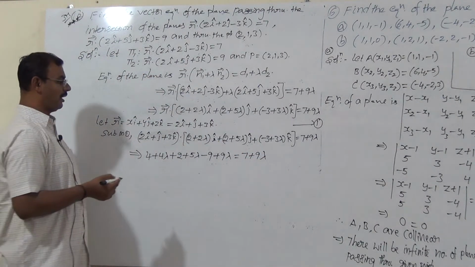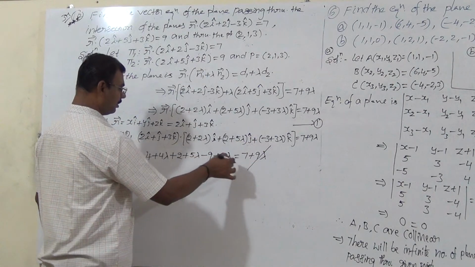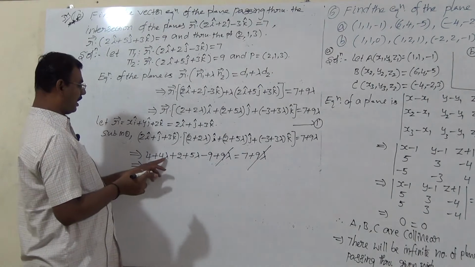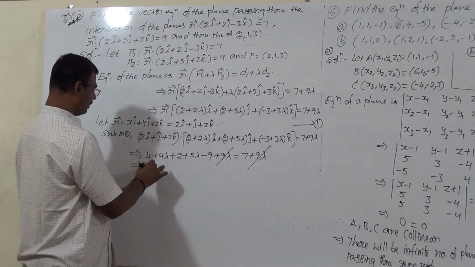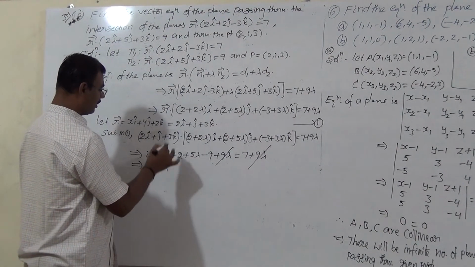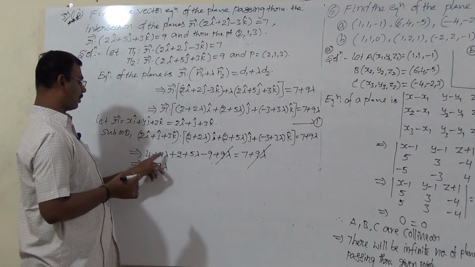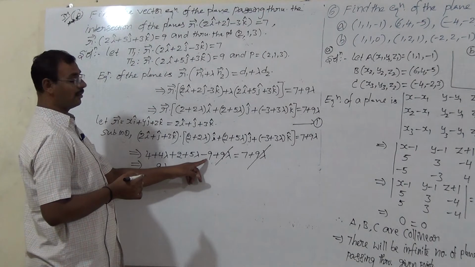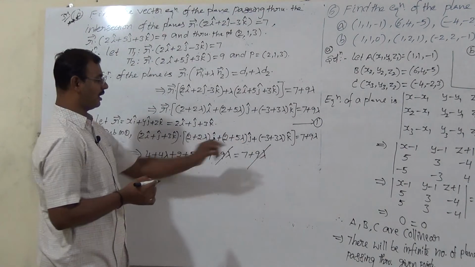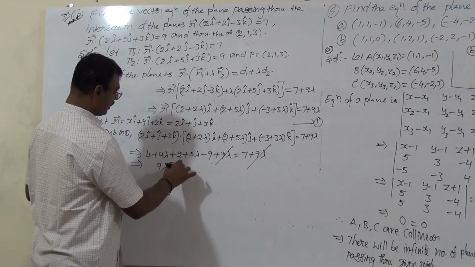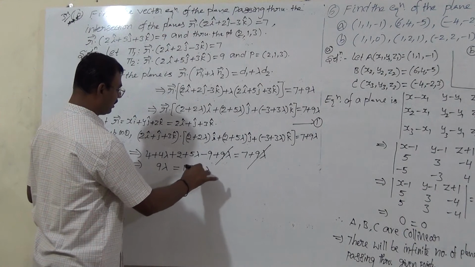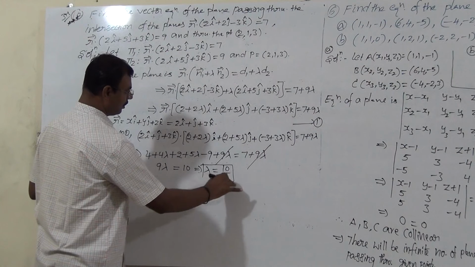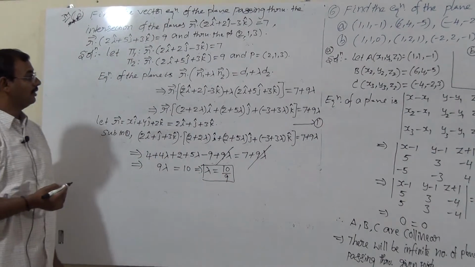Simplifying, find the lambda value. 9 lambda on both sides cancelled, remaining 4 lambda plus 5 lambda, that is 9 lambda. 4 plus 2 is 6, 6 minus 9 is minus 3, taking this side, is equal to 7 plus 3, that is 10. So lambda is equal to 10 divided by 9.